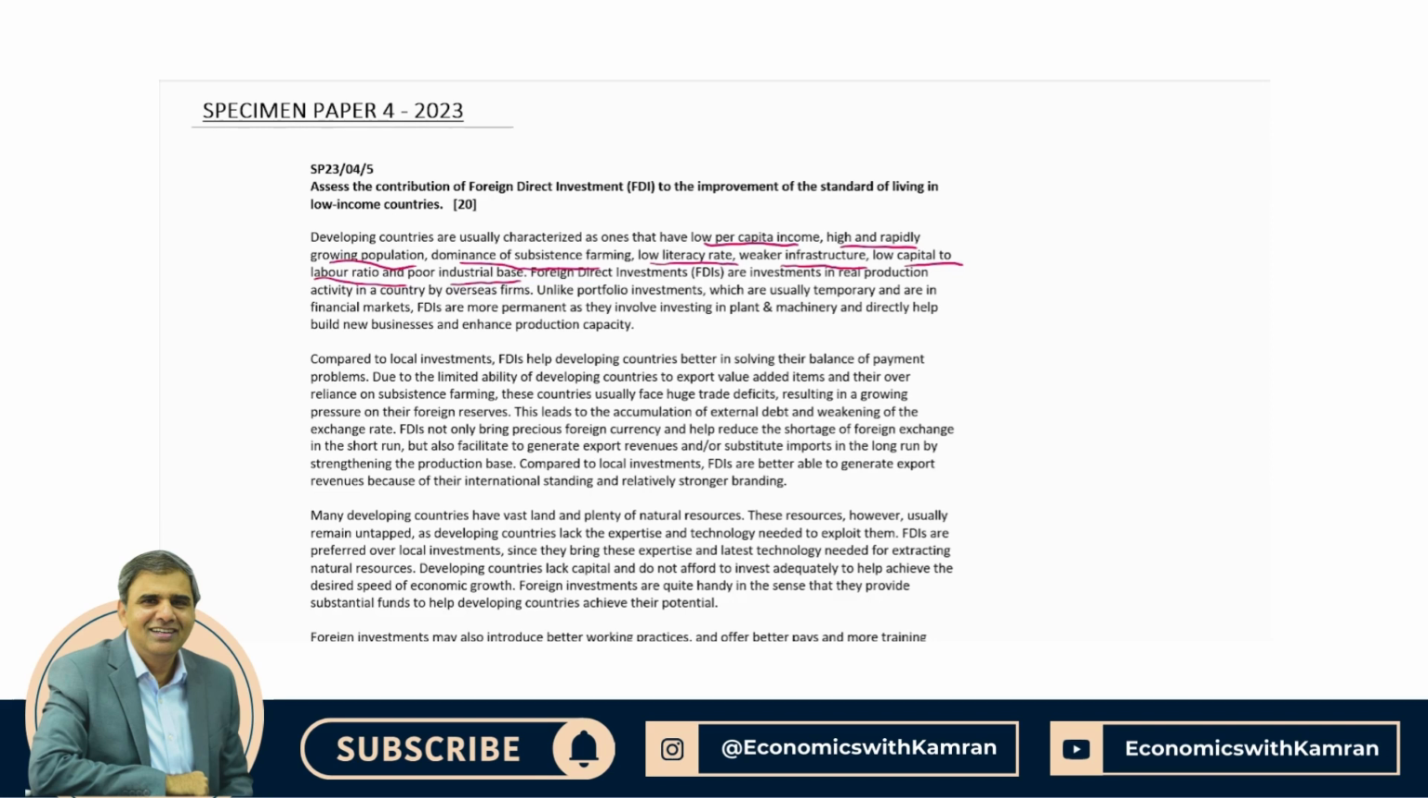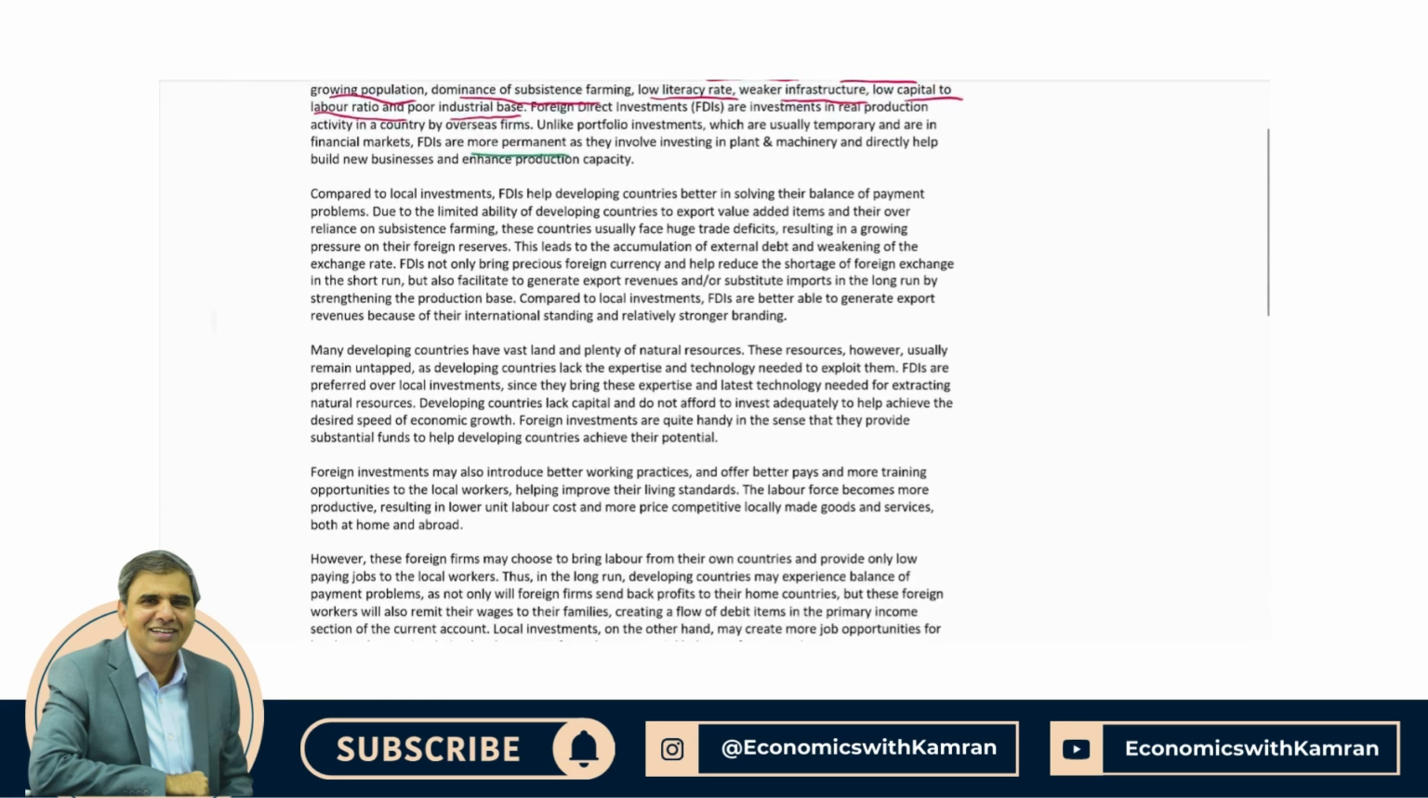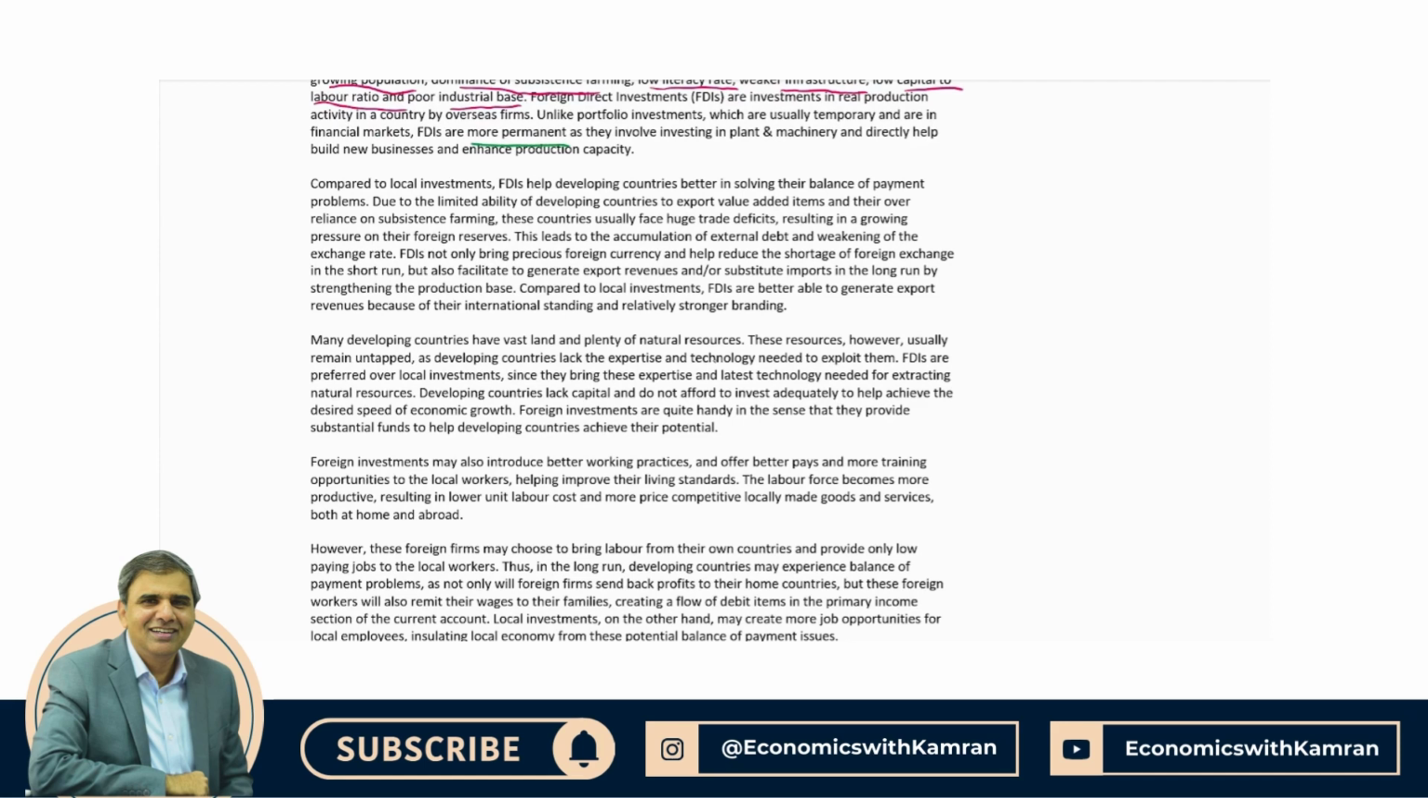On the other hand, FDIs, foreign direct investments, are more permanent, as they involve investing in plant and machinery, and actually they create some value within the country. They open factories or make value addition facilities, like Toyota comes and opens another plant in Pakistan. That will be FDI. Compared to local investments, FDIs help in solving balance of payment problems. One superiority of FDI over local investment is that they bring foreign exchange.